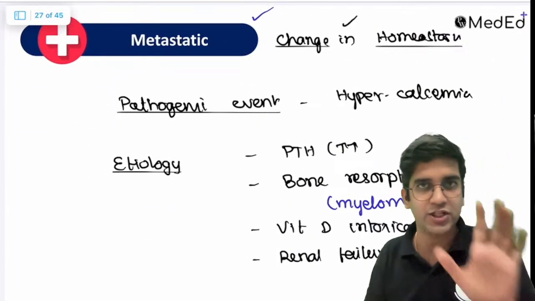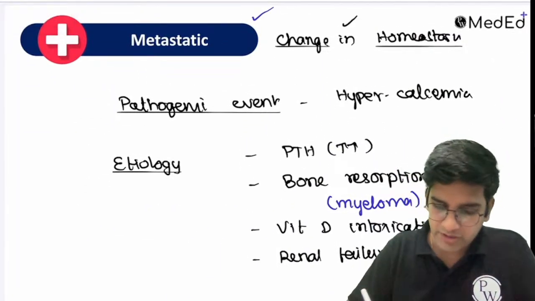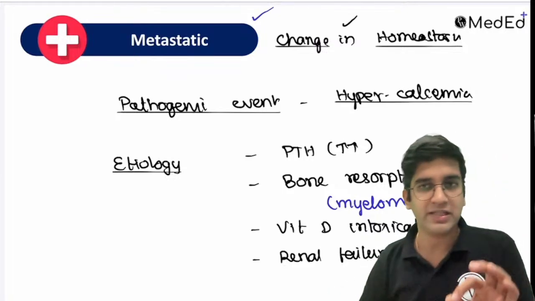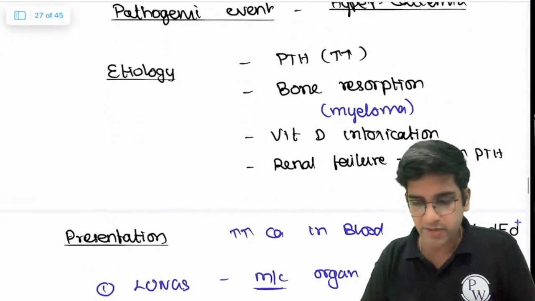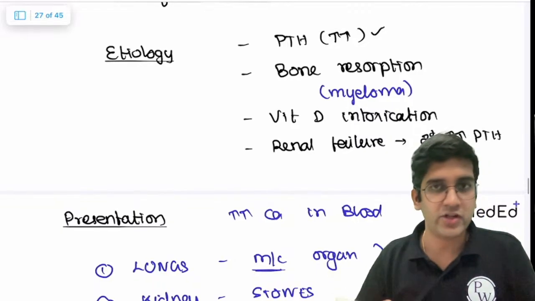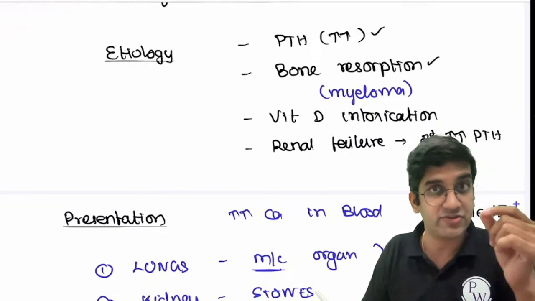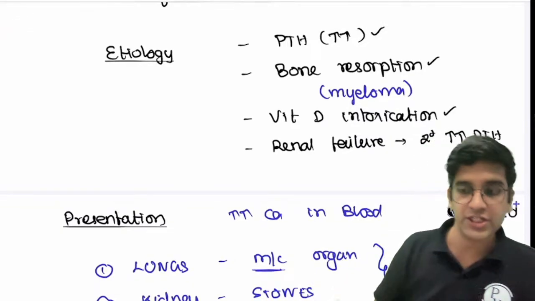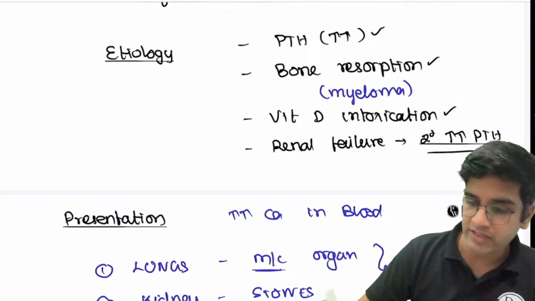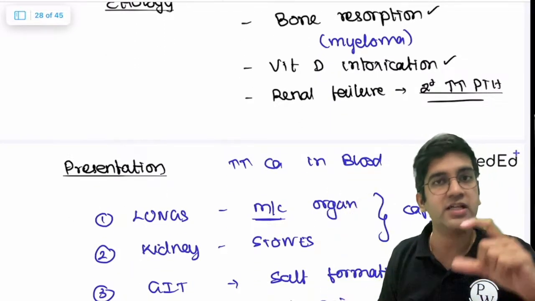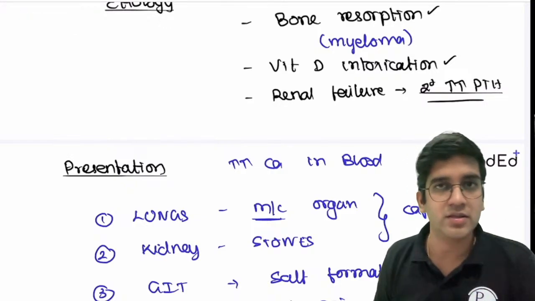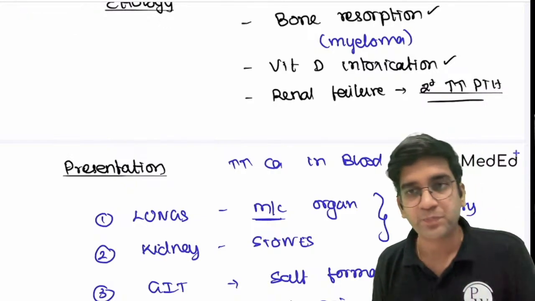Okay. Now, if you look at metastatic calcification, that's what I've written. It's a change in calcium homeostasis. That's all, which means the pathological event here is hypercalcemia. That's what is there in the first line of Robbins. If you remember hypercalcemia, we know that hyperparathyroidism, any fast bone resorption, vitamin D intoxication, and secondary causes like renal failure, post-renal failure, obviously you'll have an increase in parathormone. All these are etiologies for your metastatic calcification, fine?